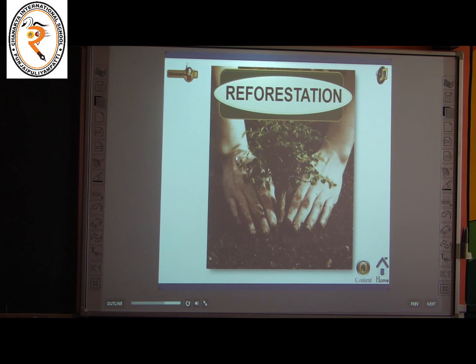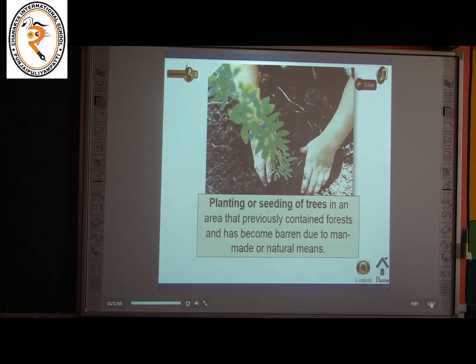And the next topic is reforestation. What is called reforestation? Look at the picture, children. See, planting or seeding of trees in an area that previously contained forest and has become barren due to man-made or natural means is reforestation. So what is called reforestation? The planting of more trees or plants is called reforestation.